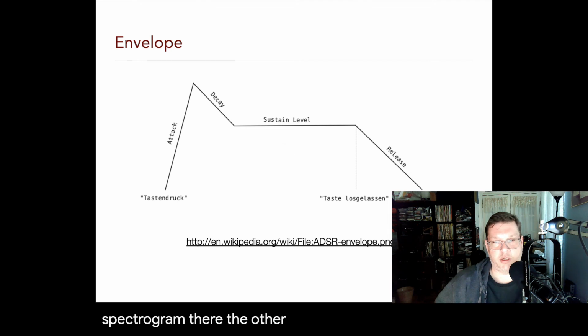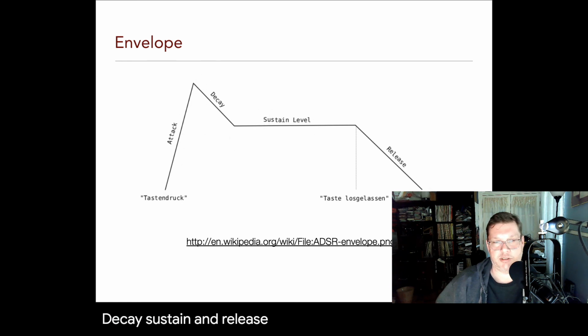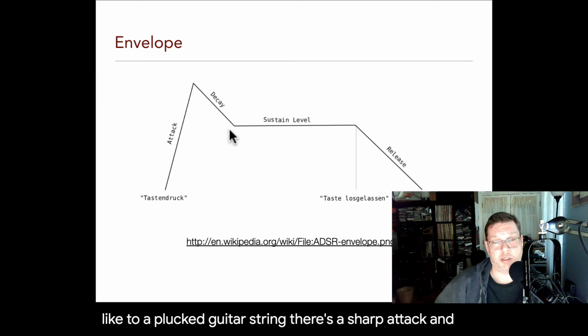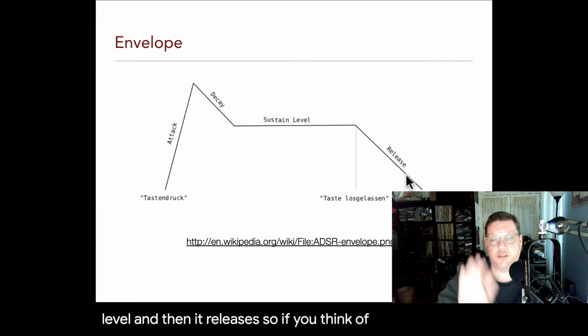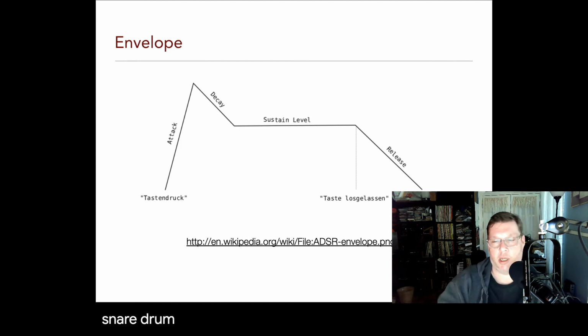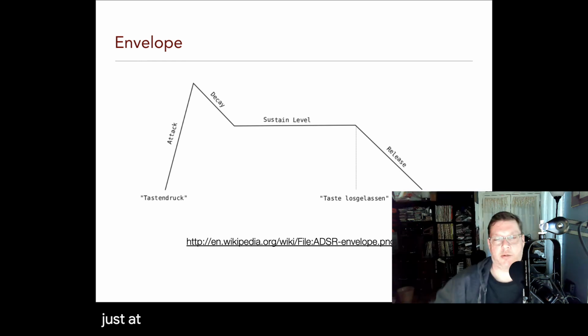The other way we can look at sounds is the amplitude envelope, which we look at in terms of attack, decay, sustain, and release. So this would be a sound similar to a plucked guitar string. There's a sharp attack, and then it quickly comes down, and then we have the sustain level, and then it releases. So if you think of something like a snare drum, it would be almost all attack and release. Pop, right? Just attack and release.